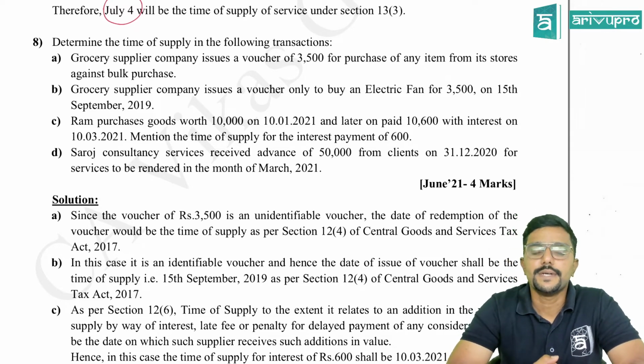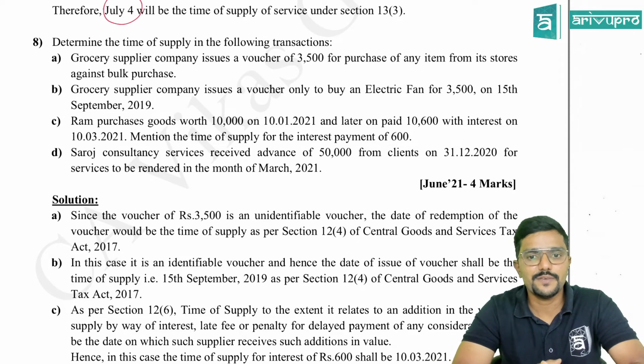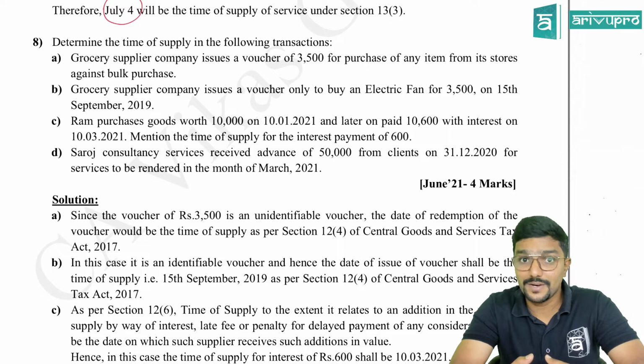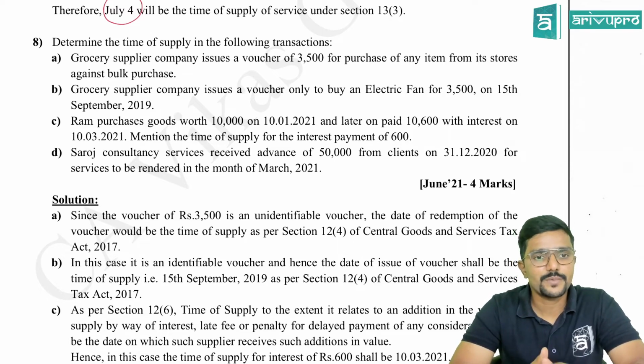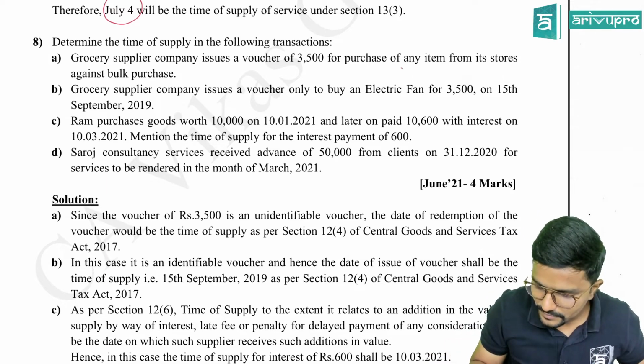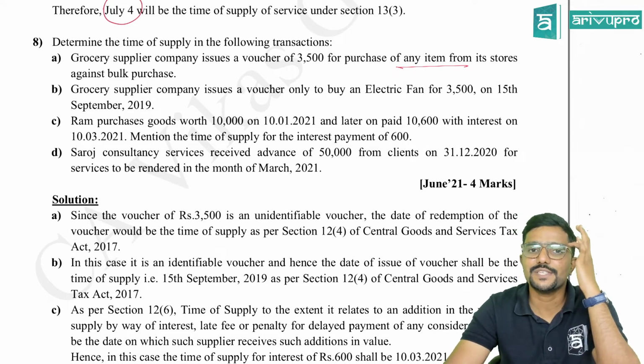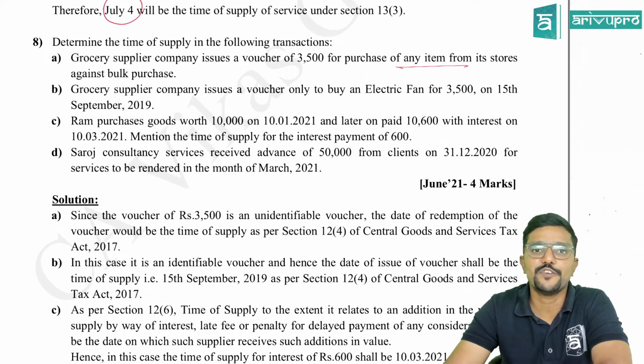Determine the time of supply in the following transactions. There are 4 cases given here. It was asked in June 21 exams for 4 marks. A. Grocery supplier company issues a voucher of 3,500 for purchase of any item from its stores against bulk purchase. So any item can be purchased. So supply is not identifiable at the time of issue of voucher.